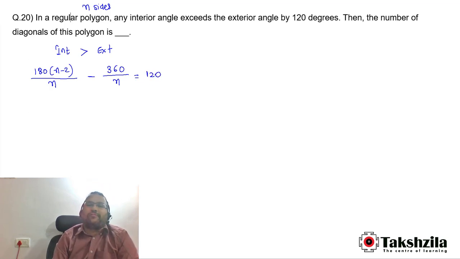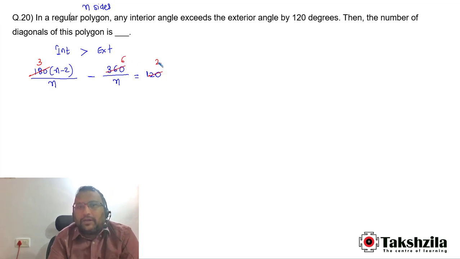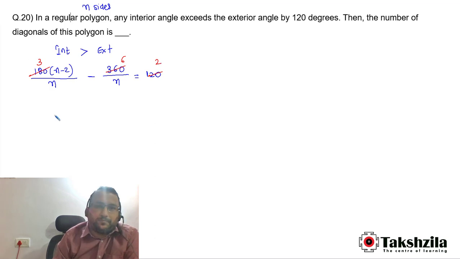So let's solve this. Divide this equation by 60. So this will become how much? 3, 6 and 2. So let's multiply this equation by n. So this will become 3n minus 6 is equal to 2 times n. So the value of n becomes how much? 12.